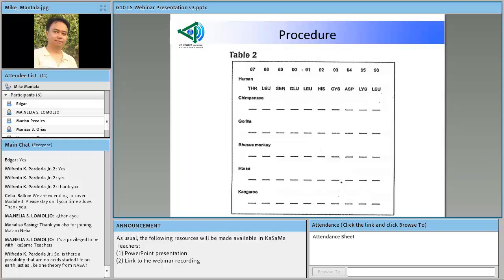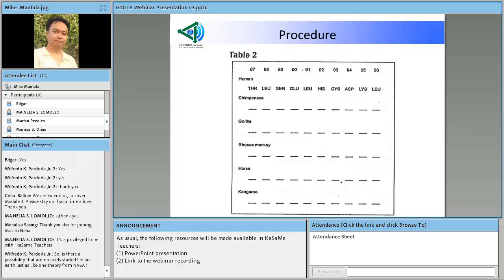Meron siyang nakalista na abbreviations ng amino acids. So, what they're just going to do is to transfer kung ano nandito sa table 1 to transfer nila sa table 2. Yun ang missing, isusupply nila na missing info dito.